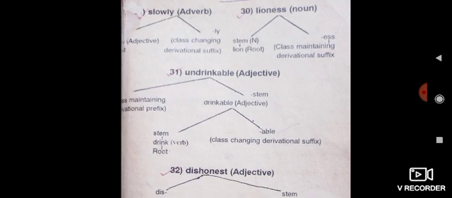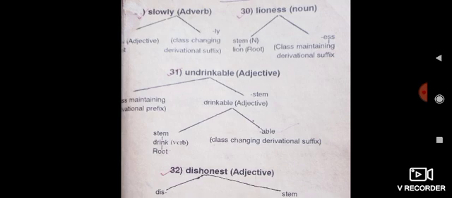Loneliness is a noun. This word is divided into two parts, that is ess and lone. Lone is a noun, it is a stem word and it is a root word. Then ess is a class maintaining derivational suffix.